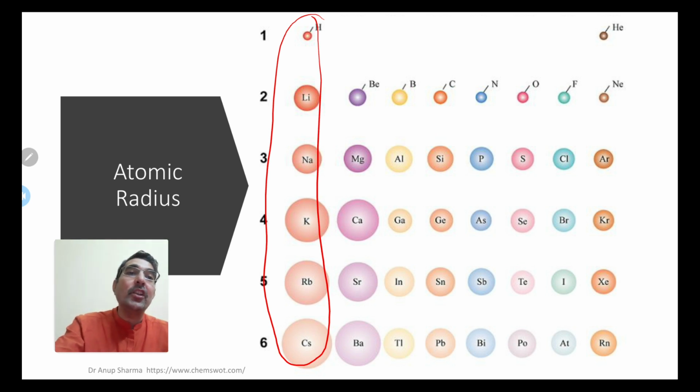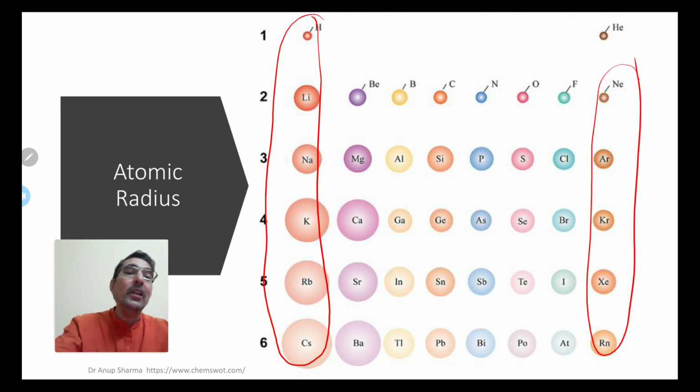Similarly group 2 as well, group 13, 14, 15, 16, 17 as well and 18, which is the noble gases group. So you see there is a trend, atomic radius increasing means atomic size is increasing.